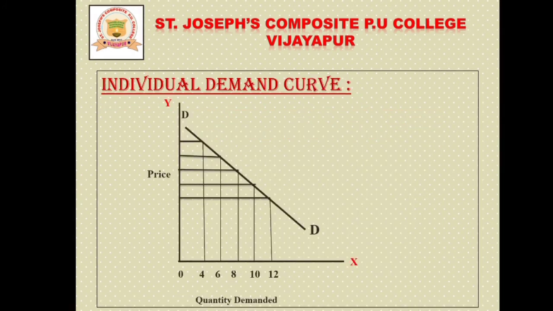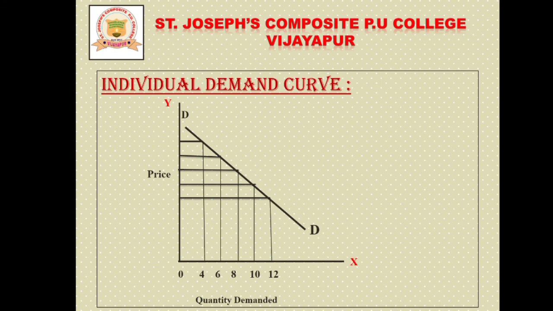And this diagram is the individual demand curve. As you know, a demand curve is the graphical representation of a demand function. Here in this diagram, DD is a downward sloping demand curve. Why? Because the price of goods has an inverse relationship with the quantity demanded: when the price diminishes, the demand increases.